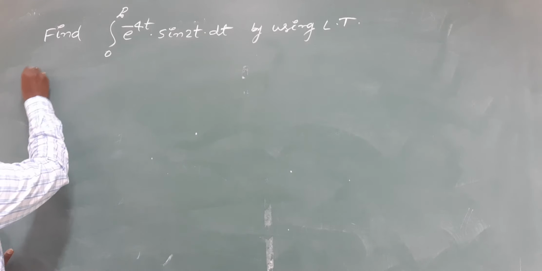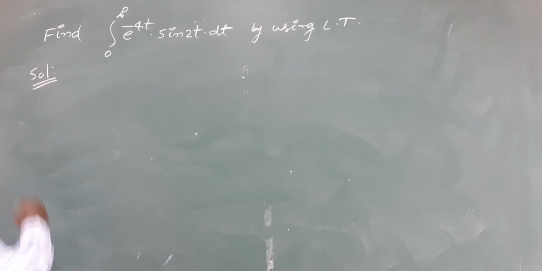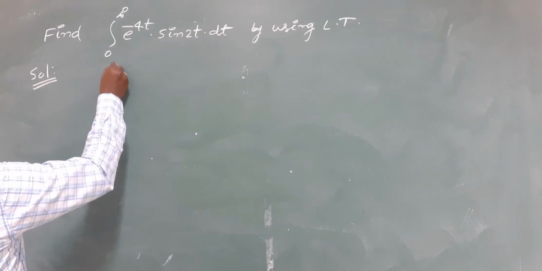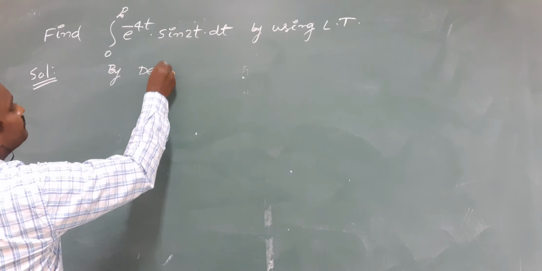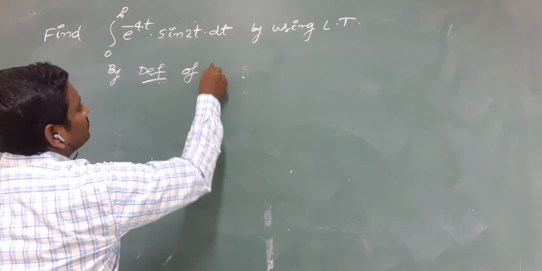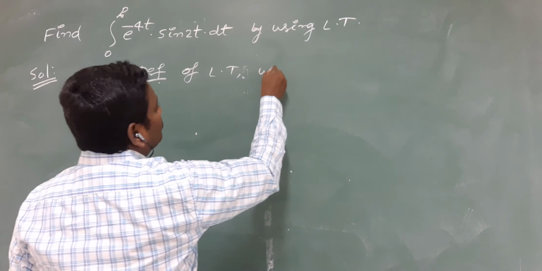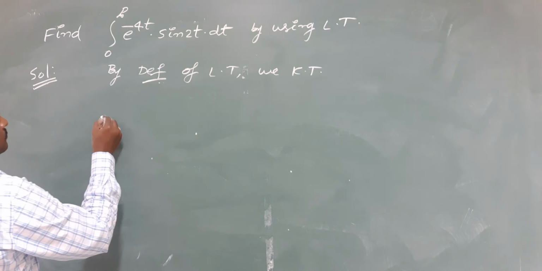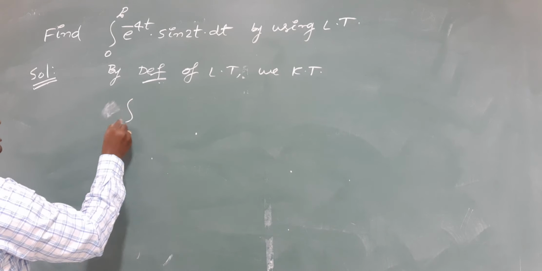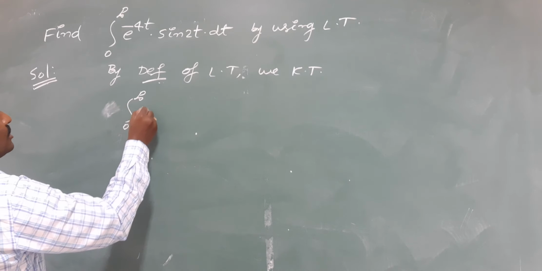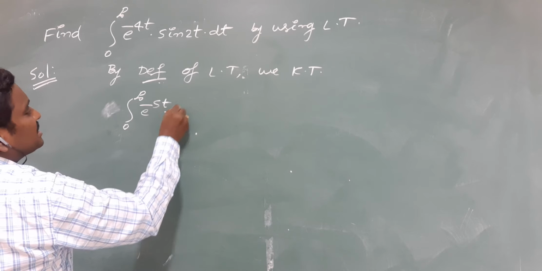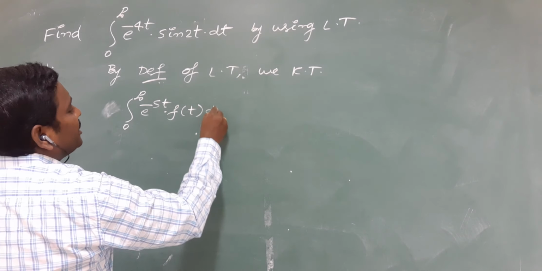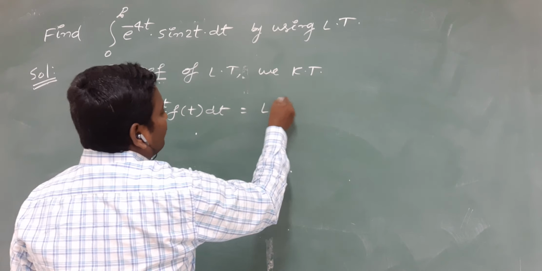So please see the solution. First of all, write the definition of the Laplace transform. By definition of Laplace transform, we know that the integral from 0 to infinity of e power minus st into f of t dt is equal to L of f of t.